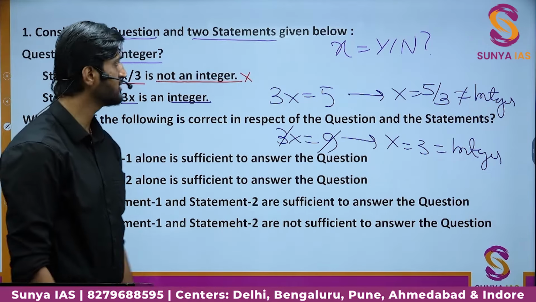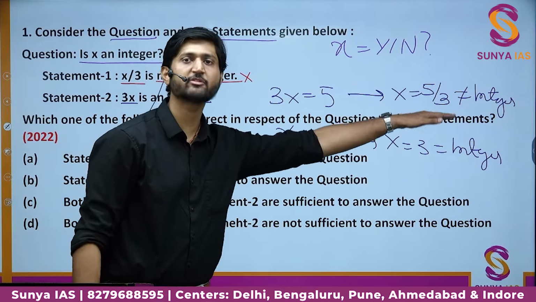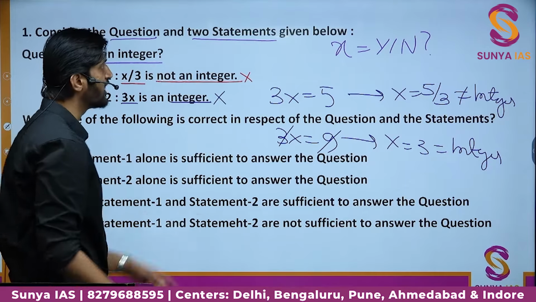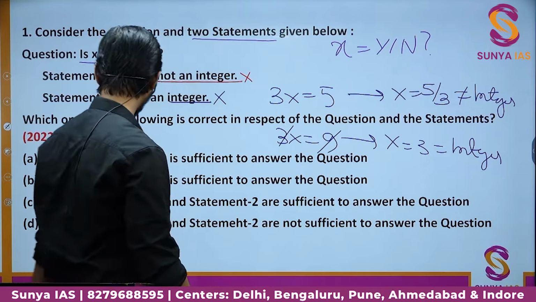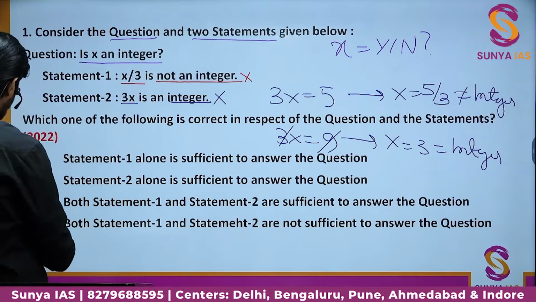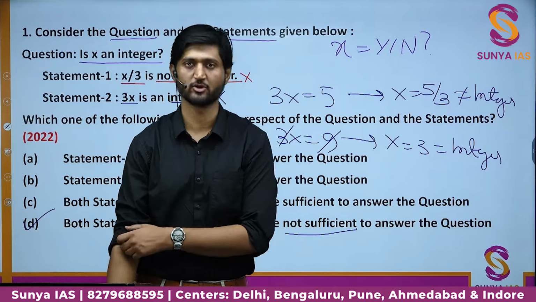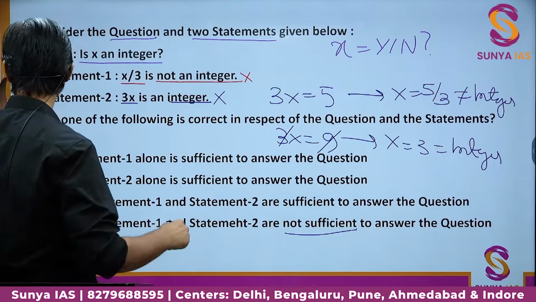So basically, it simply means that whether 3x is an integer or not, it doesn't matter that x will be an integer. Okay, so this statement also will not be able to answer the following question. So here we can say that both statement 1 and statement 2 are not sufficient to answer the following question. So as you can see, the approach here is quite different, and in the next question also you can see the similar thing.